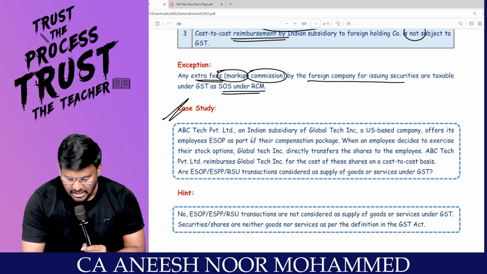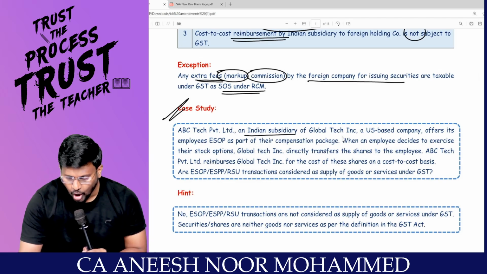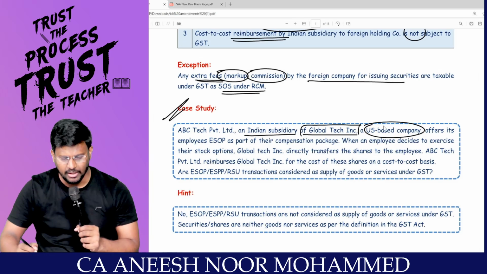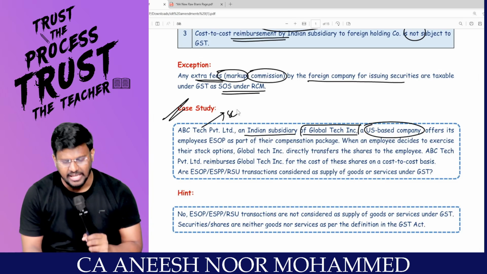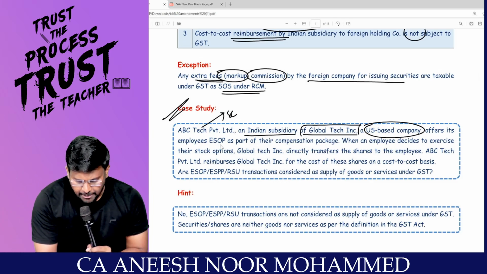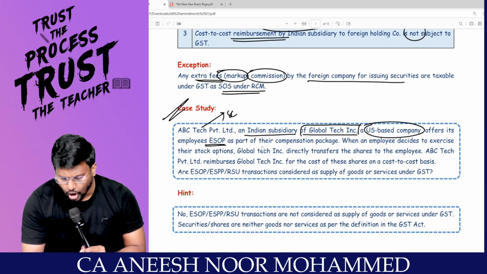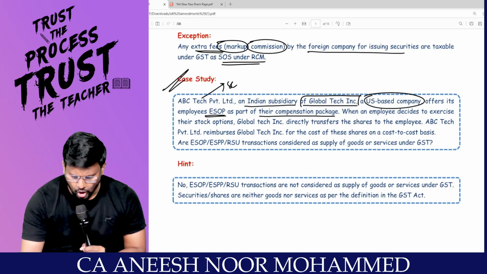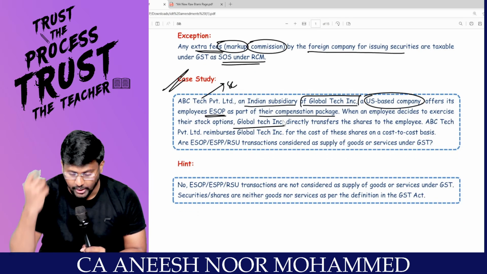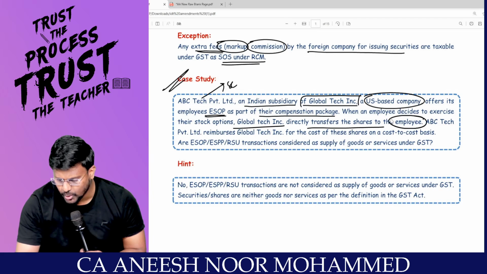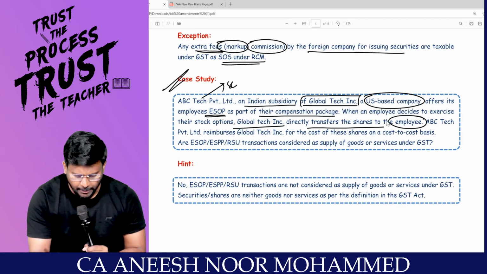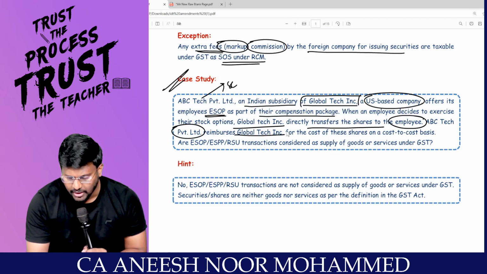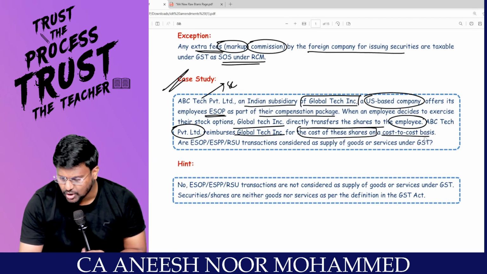ABC Tech Private Limited, an Indian subsidiary of Global Tech Incorporation, a US-based company. So the holding company is outside India. Our Indian subsidiary company is ABC Tech Private Limited. It offers its employees ESOP as a part of their compensation package. When an employee decides to exercise their stock option, Global Tech Incorporation, the holding company, directly transfers the shares to the employee. ABC Tech Private Limited, our subsidiary company situated in India, reimburses Global Tech for the cost of these shares on a cost to cost basis.